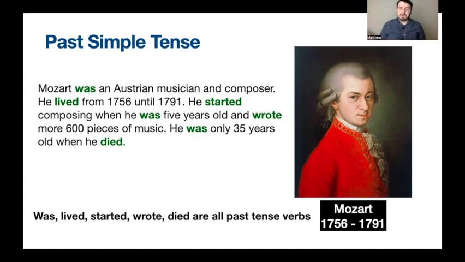Let me introduce you to one of my favorite classical music composers, Mozart. I'm going to read the text below and then talk about it. You can follow along if you want.